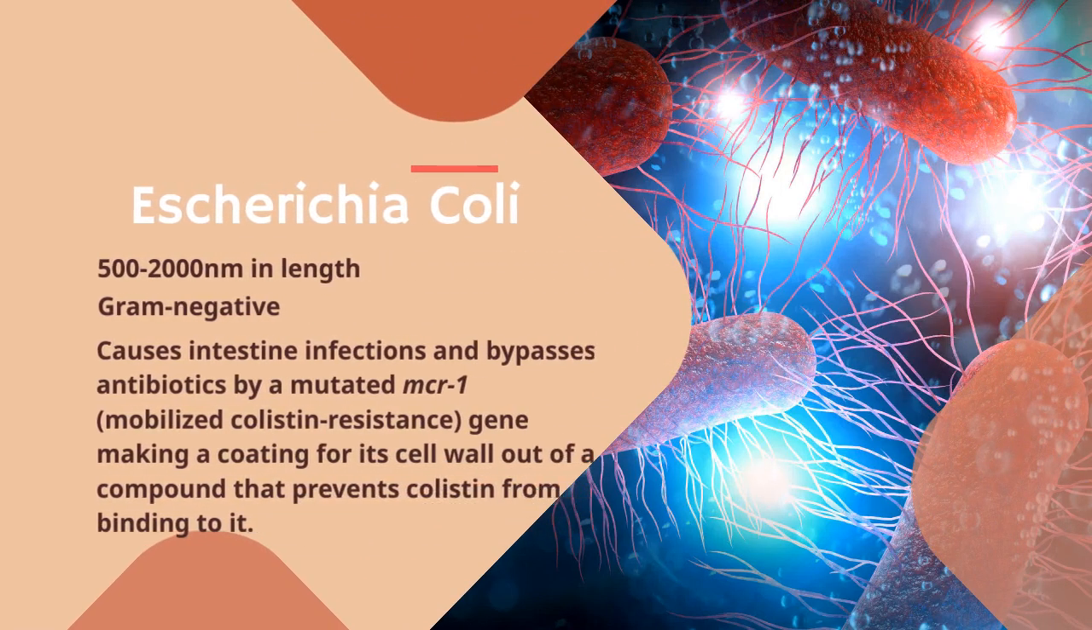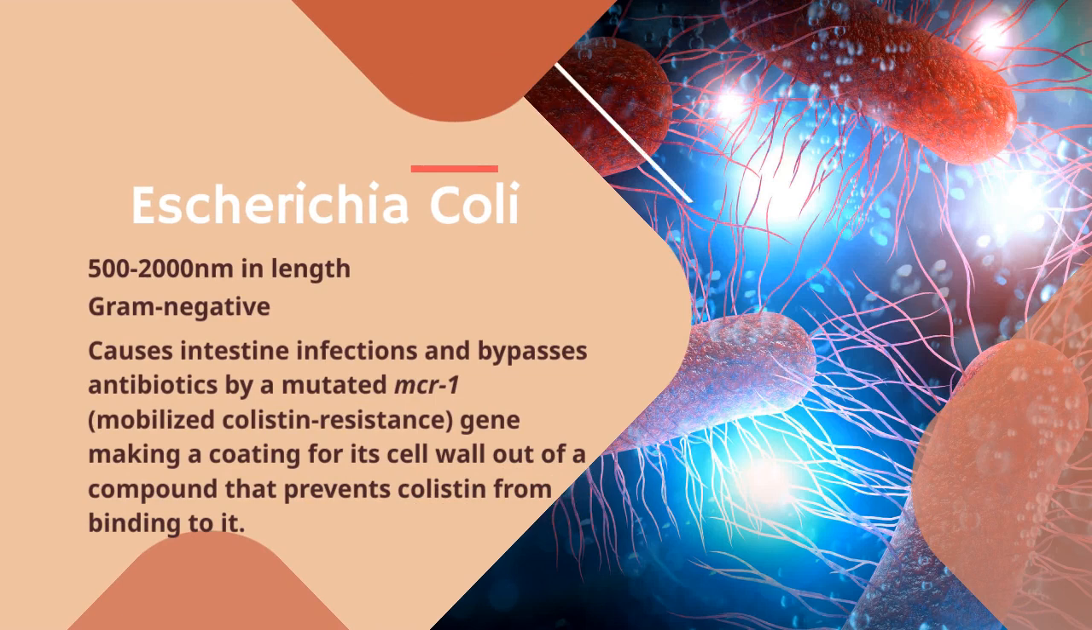One of the most prevalent antibiotic-resistant bacteria is Escherichia coli. It is a 500 to 2000 nanometer in length gram-negative bacteria. It causes intestine infections and avoids antibiotics via a mutated colistin resistance gene that coats its peptidoglycan wall in a protein that makes it hard for colistin to bind to it.